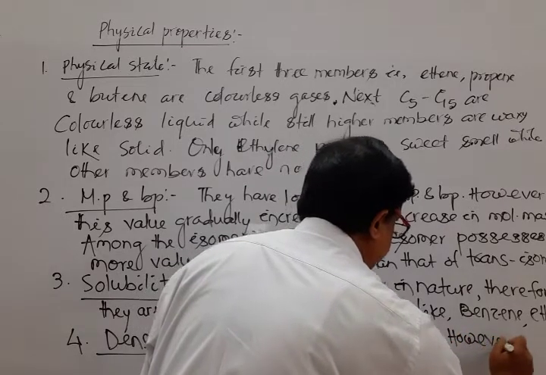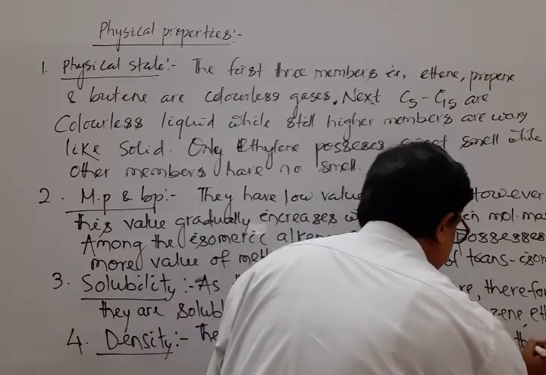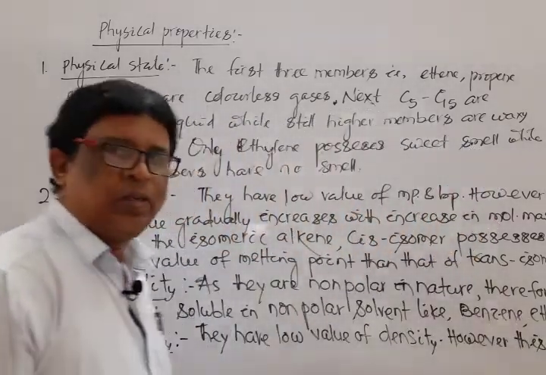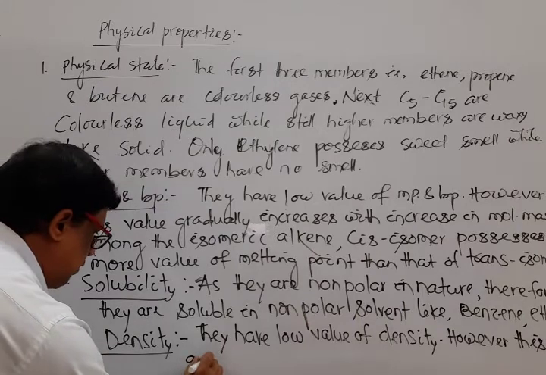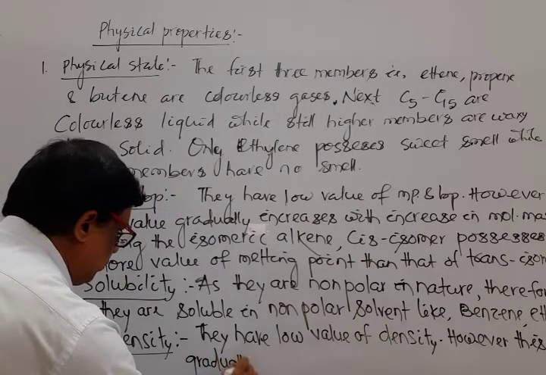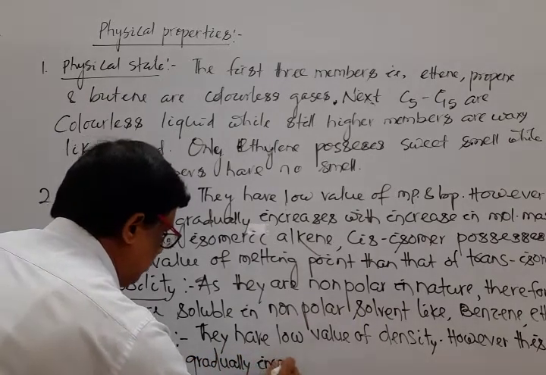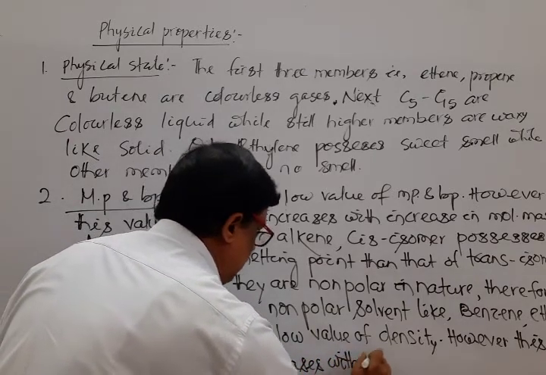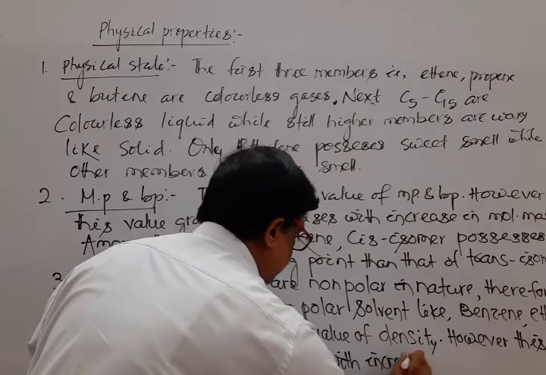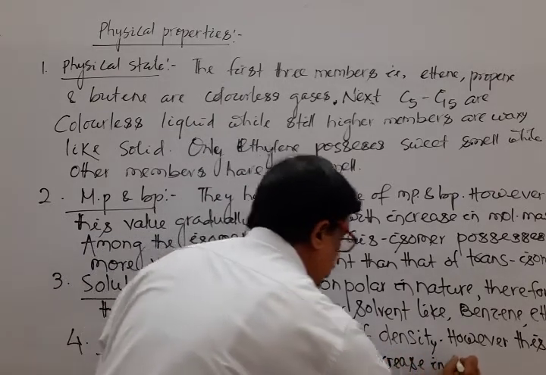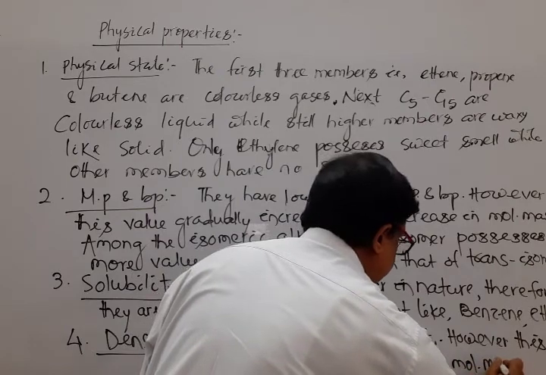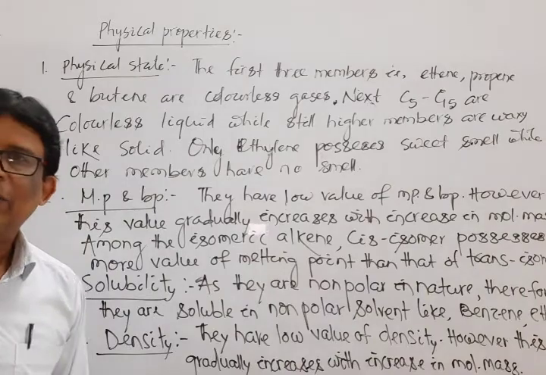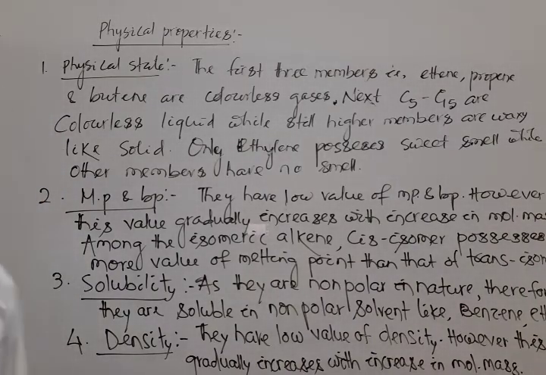However, this value gradually increases with increase in molecular mass. Okay, it is about the general physical property.